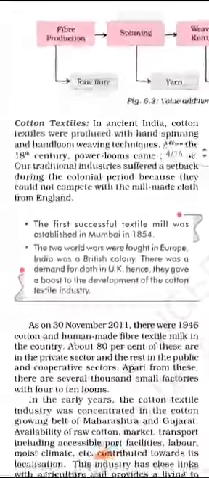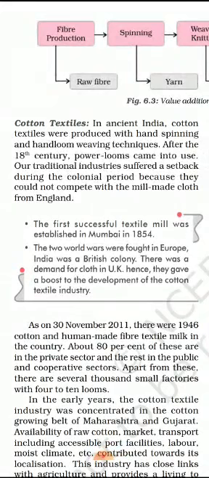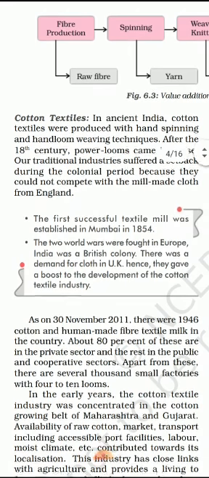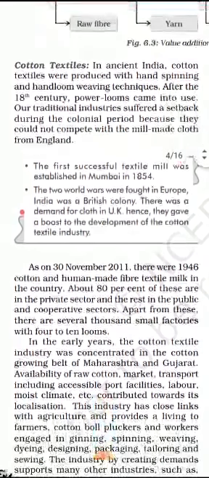Now let's see the cotton textile industry. This is the oldest one. As you know, the first successful textile mill was established in Mumbai in 1854. We have read the history also, how the East India Company came to India for the fine cotton we have. As of 30th November 2011, there were 1946 cotton and human-made fiber textile mills in India. About 80% of these are in the private sector.